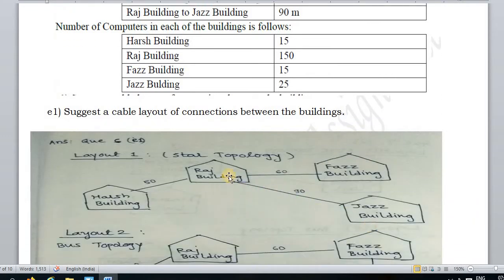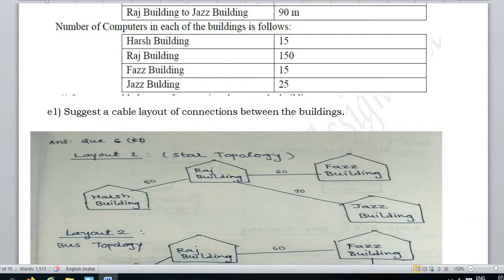First of all, I have connected these buildings with star topology. Now just observe here, the number of computers in Raj building is 150, and in star topology we make the server where we have the maximum number of computers. So here in Raj building we have made a server, and Harsh building, Fuzz building and Judge building are connected to it. So this is star topology.